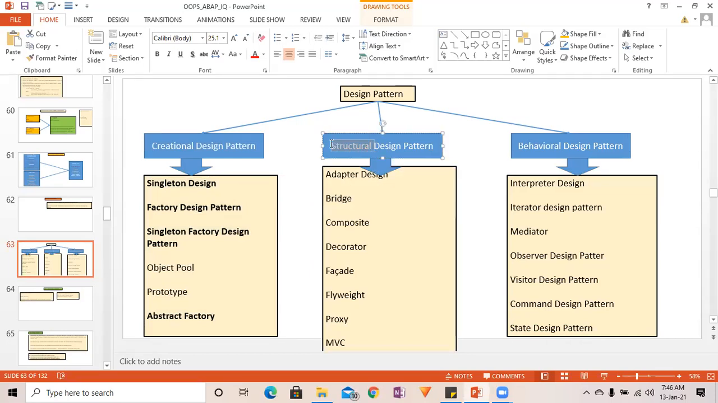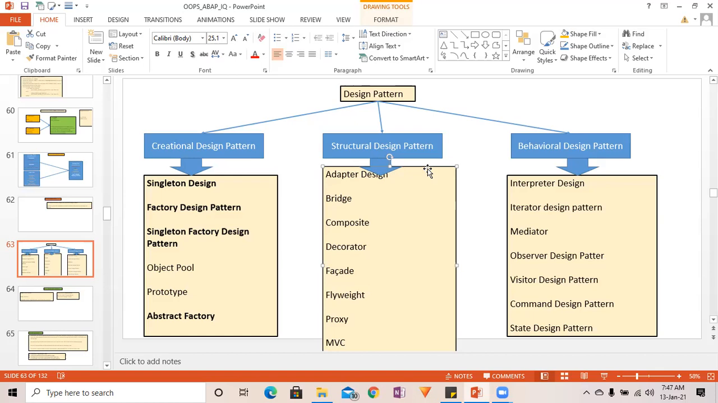Focus on the word structural. Okay, lexical meaning is very important. Lexical meaning is always important. Structural design pattern, focus on this word structural. That means if you are going to change the structure of a complete design, you are going to achieve something dynamic, something useful. So if you change the structure of a class or the structure of a design, it's going to be useful.